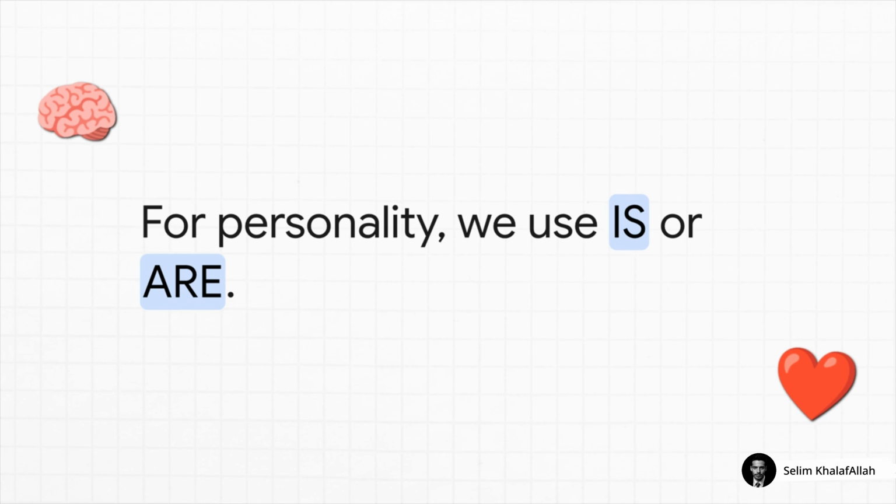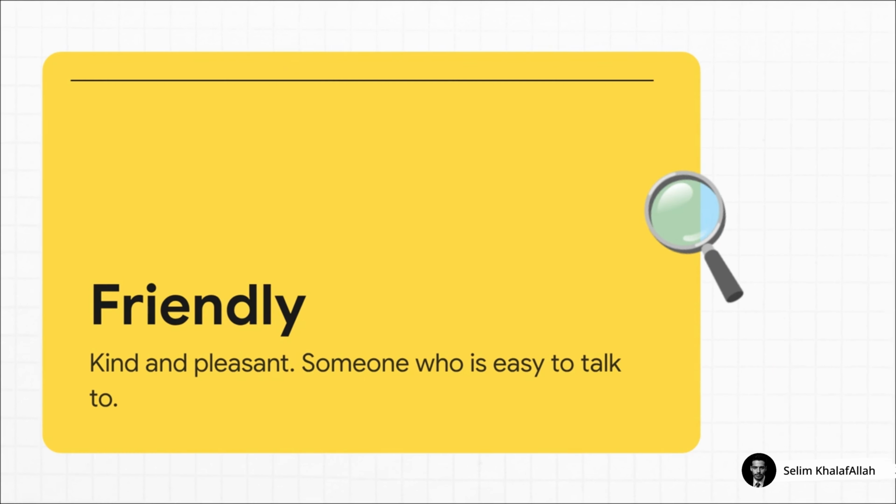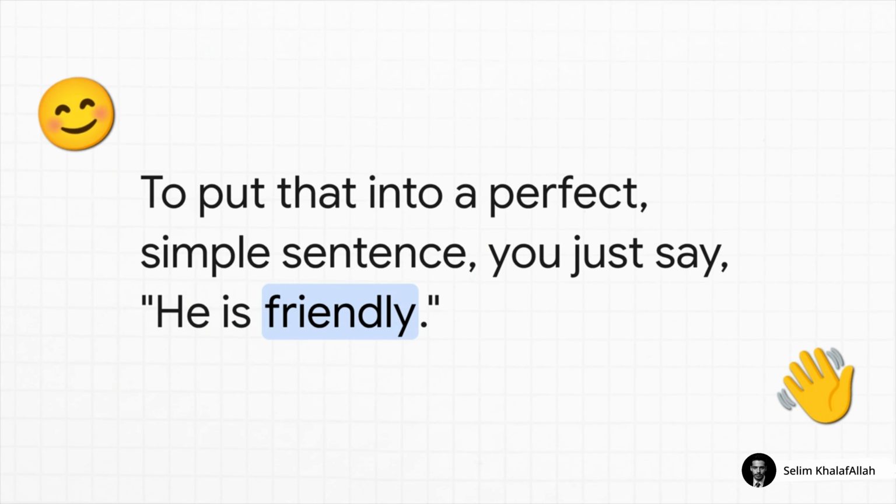Just like he is tall, we can say he is friendly. It's the same idea. Let's learn a great word for personality: friendly. A friendly person is someone who is kind and pleasant. They are easy to talk to, they smile a lot, and they make you feel comfortable. I'm sure you know someone who is very friendly. So how do we use that in a sentence? Super easy. He is friendly. See, we're using is because we're describing his personality. It's what he is. You could say, she is friendly. My teacher is friendly. It's always the same.